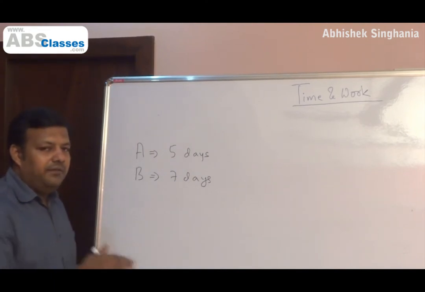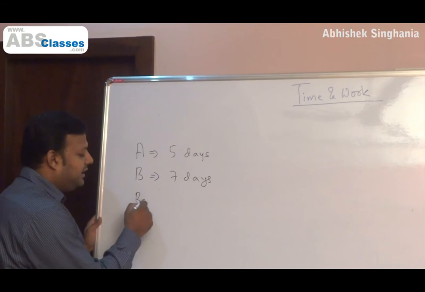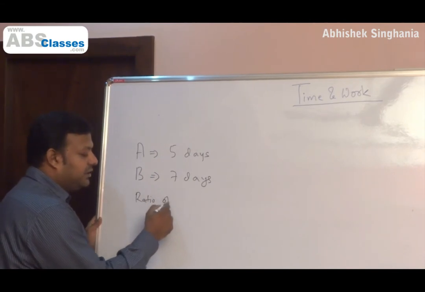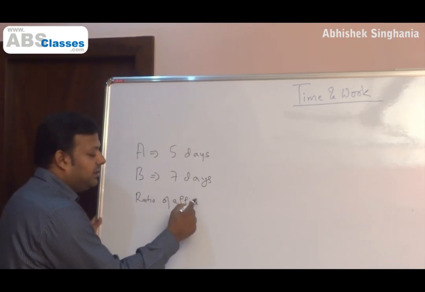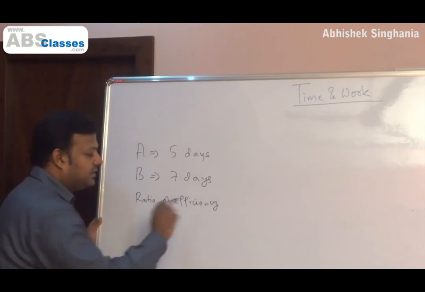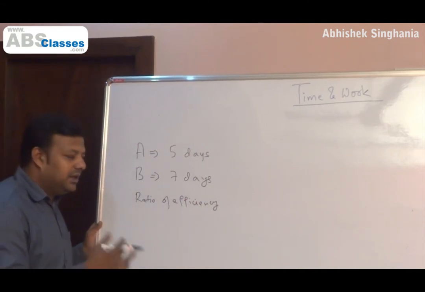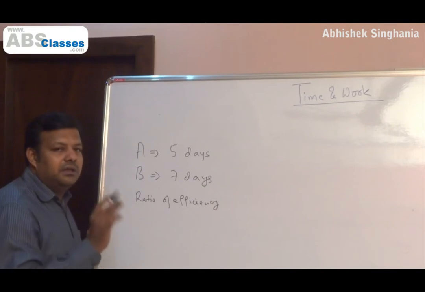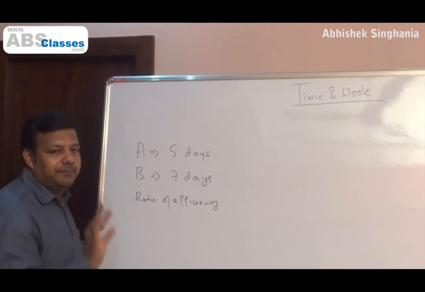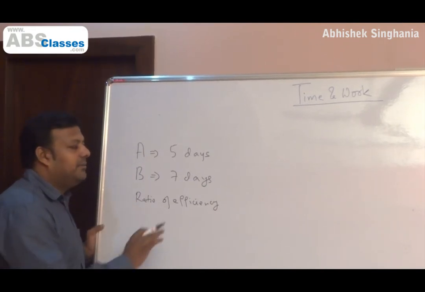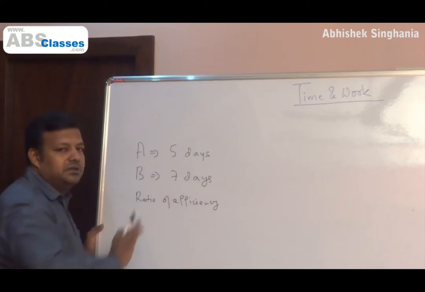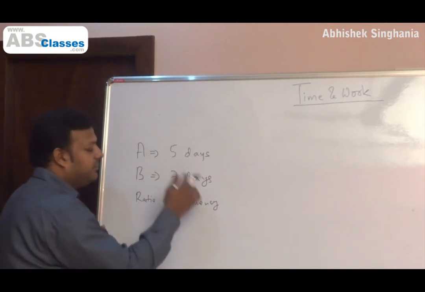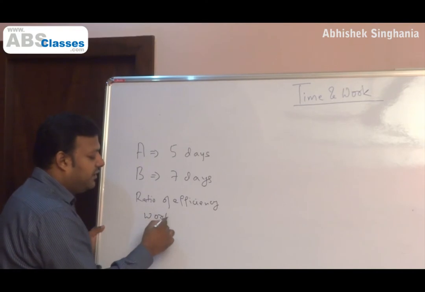Now, if I ask you what is the ratio of their efficiency, now when we think of jargons like this, efficiency and all, then somewhere we get a little confused. But again, the efficiency idea is very simple. The work that you do in a unit time. Okay. For example, if I add additional information in this question, that both of them were supposed to do, work was 140 questions.